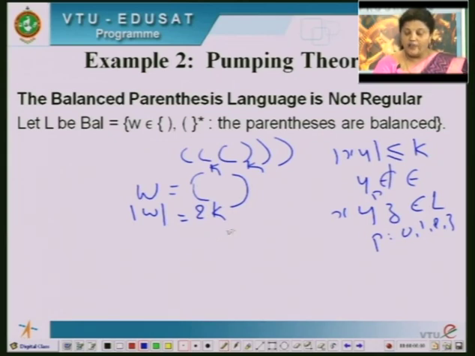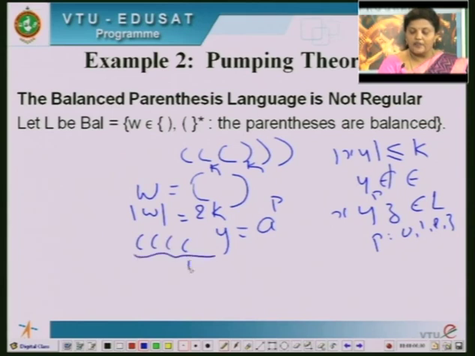So let me take the value of y. Let y equal left parenthesis to the power p. So that means, first here you will have, let me say, some k left parentheses. Afterwards again you will have some k right parentheses. In between, whatever it may be, we are least bothered, we just have to match the left and right. Okay. So out of these k left parentheses, I have assumed y as left parenthesis to the power p, sorry, this is not a, this is left parenthesis to the power p.